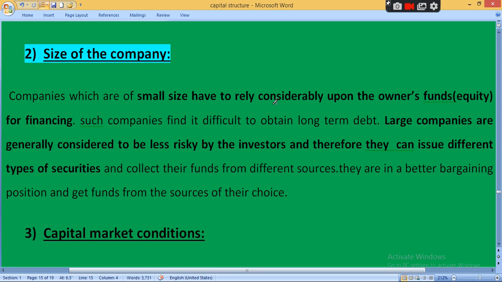So they are in a better bargaining position and get funds from the source of their choice, clear. You can use equity plus preference plus debenture. Why? Because if your company is large, it will be considered trustworthy and less risky from the viewpoint of investors, clear.